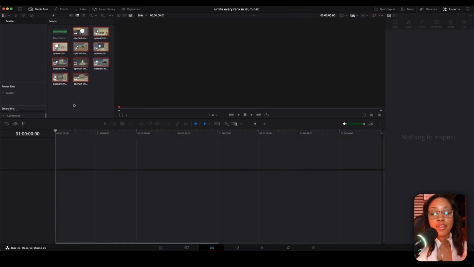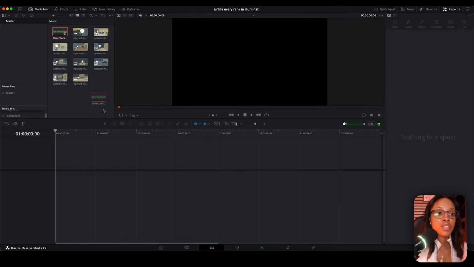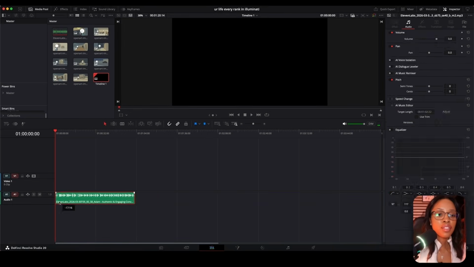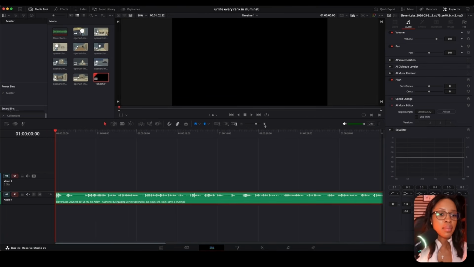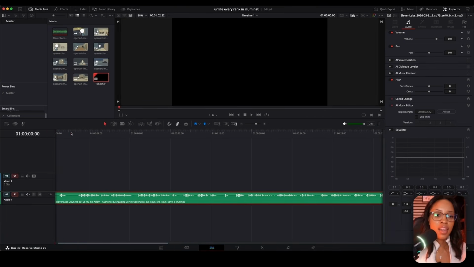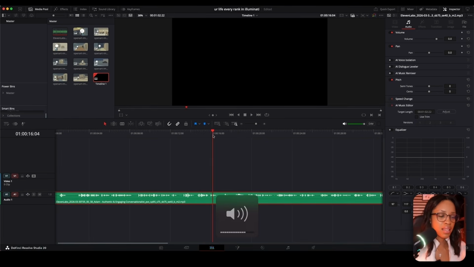Once you have all your footage in, of course, you have way more than this because you're generating a full video. What you want to do first is drag in your voiceover. So I'll drag this in. I'm going to zoom in so I can see better. And then from here, I recommend cutting out all the little spaces from the voiceover so that it sounds more natural, because of awkward long pauses like this.